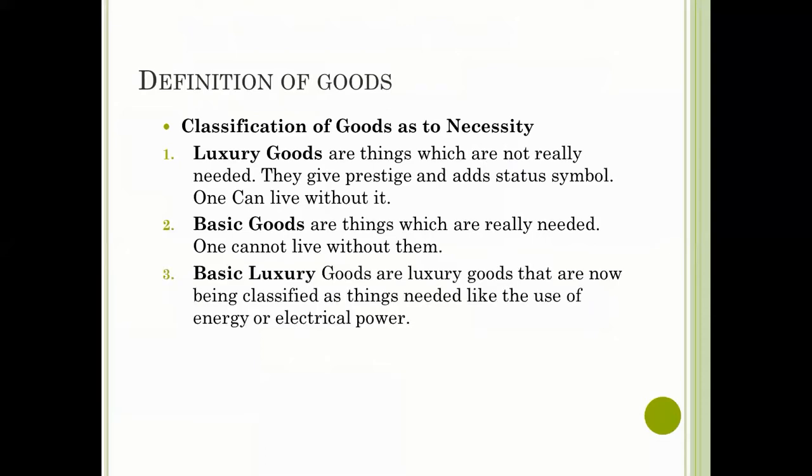we have the basic luxury goods, and these are luxury goods that are now being classified as things needed, like the use of energy or electrical power. It is almost impossible to be a highly industrialized economy without the use of energy and oil, but we can still live without them. The use of fast telecommunication and transportation are all assets of a progressive economy. But one person can still live even without communication and transportation.